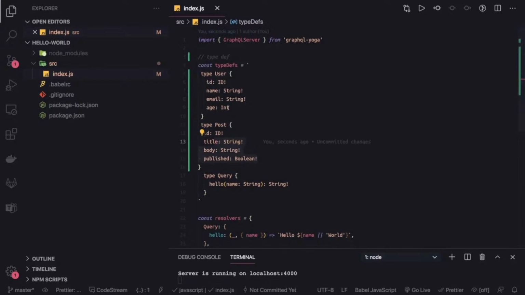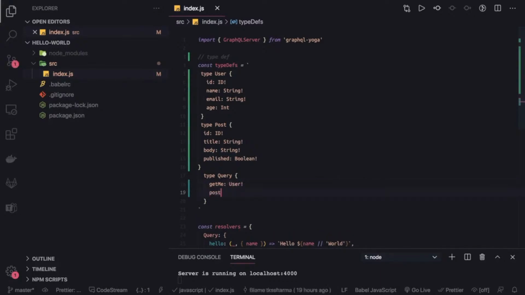Now query. Inside query I can have, let's say, get me. This can be one query, and what it is doing is returning what this query is going to return. This query is going to return the user type. Then another query I have is post, that is going to return the type post. So this is my type definitions.